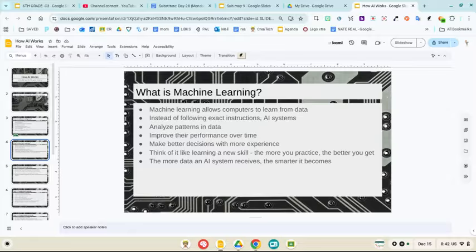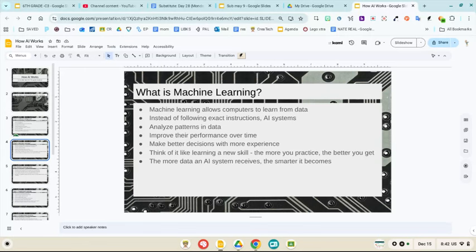Example, an email filtering system can use supervised learning to identify spam. The system is trained with a data set of emails labeled spam and not spam. Over time, it learns to recognize patterns that are common in spam emails.